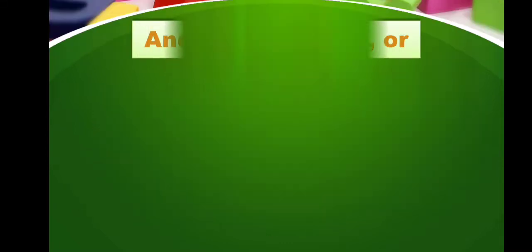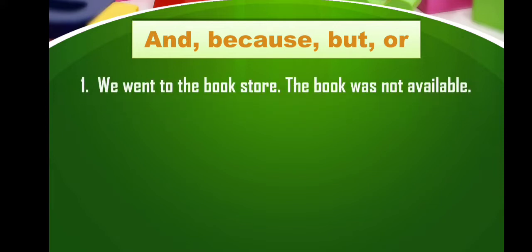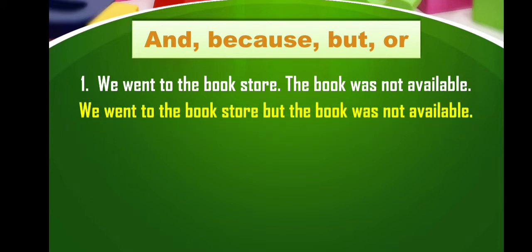So the first, you can see the boxes given and four conjunctions are there: and, because, but, or. So we have to use these words to make two sentences one. The first sentences are we went to the bookstore, the book was not available. Here two sentences are given, but we have to make them one. Which conjunction will we use? Yes, we will use but. So the answer is we went to the bookstore but the book was not available.